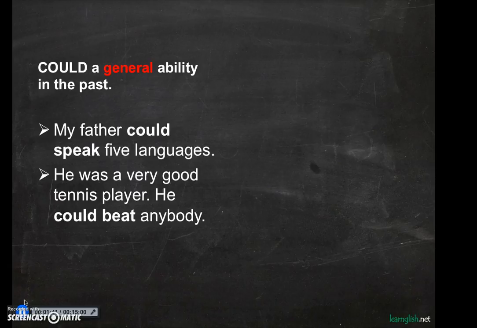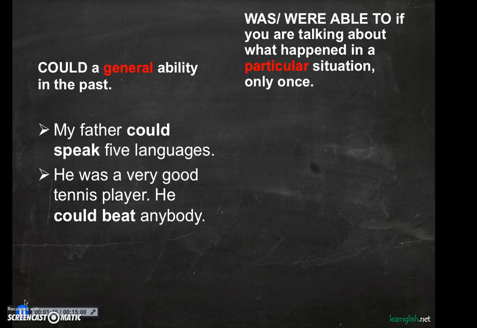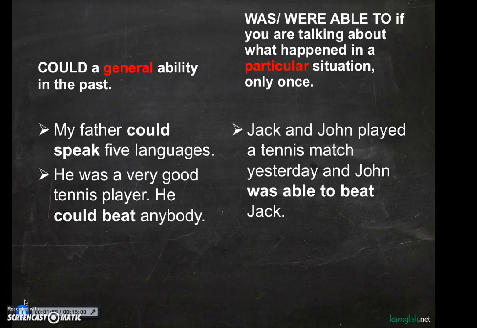Now, if we have be able to in the past, we can say was able to or were able to. So this is only used when talking about what happened in a particular situation and something that happened only once. Okay, so we can say Jack and John played a tennis match yesterday and John was able to beat Jack.